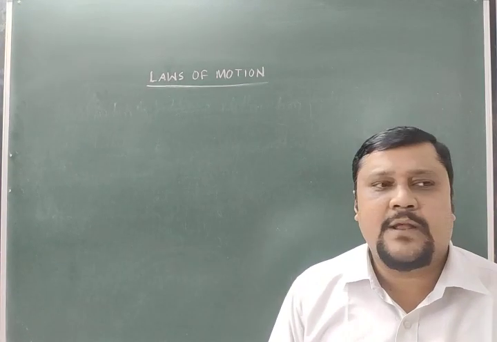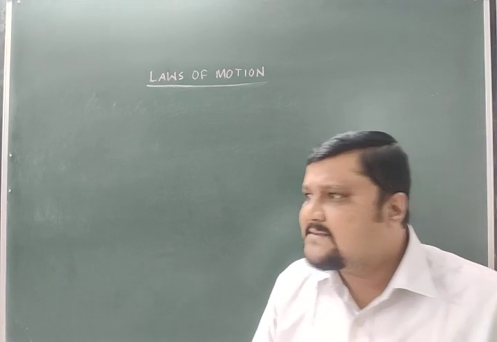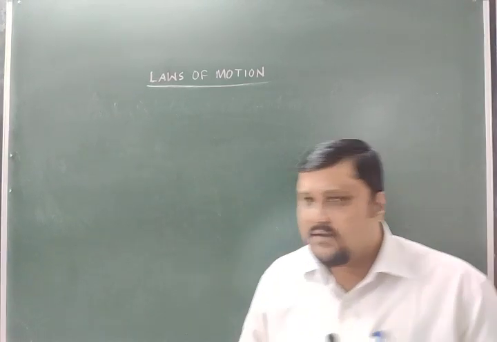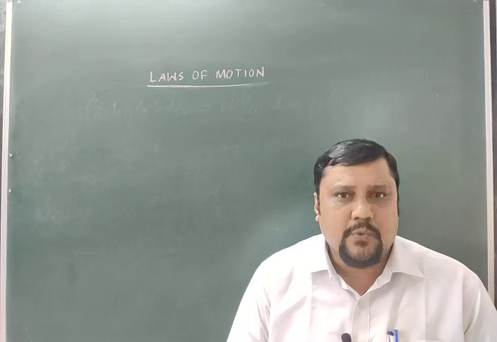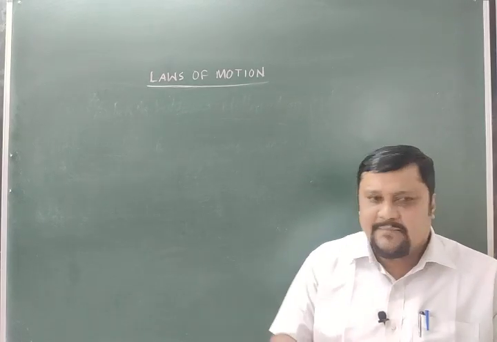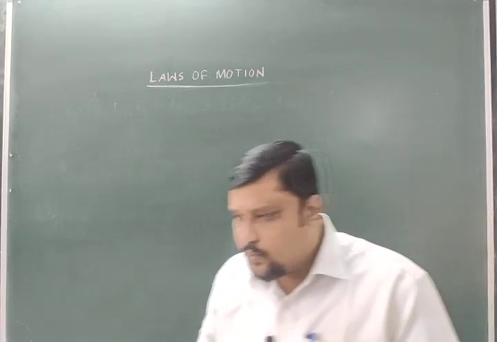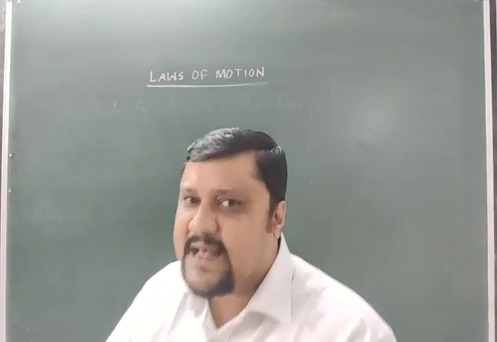There is some factor in the body which binds the body to remain in the state it is in.